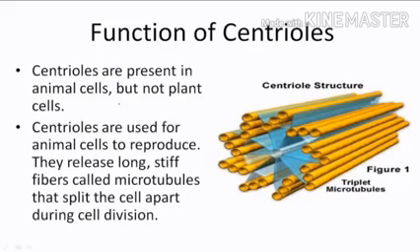They are present in animal cells but not in plant cells. Especially they are used in animal cells for the process of reproduction, where cells divide for undergoing cell division. They release long stiff fibers called microtubules and split the cell apart during cell division.